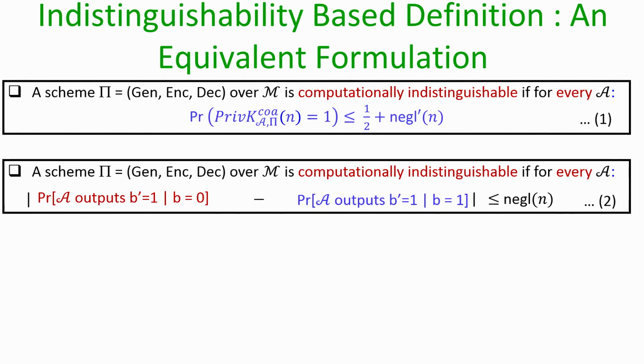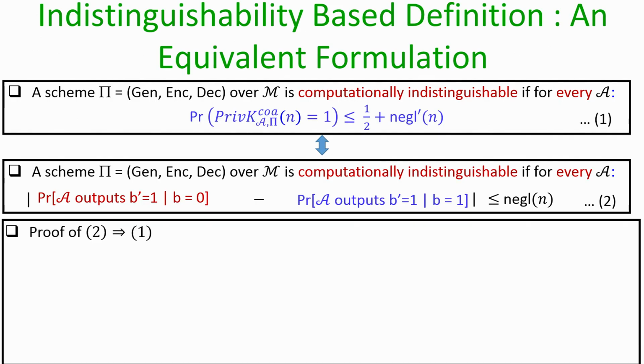Namely, we can say that our encryption process is computationally indistinguishable if the probability with which the adversary could correctly output b equal to b dash is upper bounded by half plus some negligible function. And the second definition says that the distinguishing advantage of the attacker, to distinguish whether he is seeing an encryption of M0 or an encryption of M1, should be upper bounded by a negligible probability. It turns out that both these conditions are equivalent. Namely, we can prove that if we have an encryption process pi where the first condition holds, then for the same encryption process the second condition also holds, and vice versa.